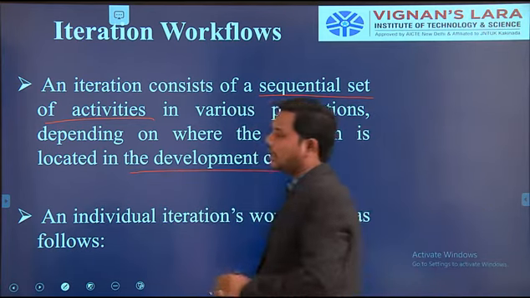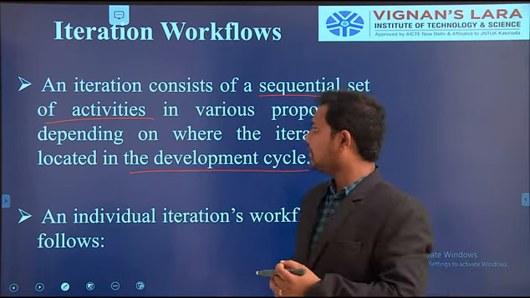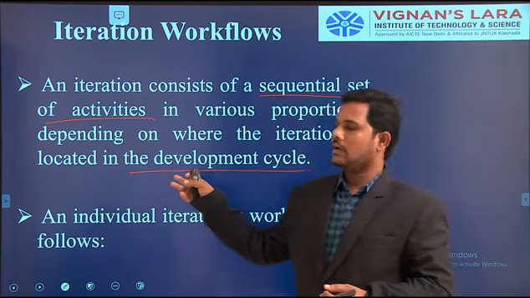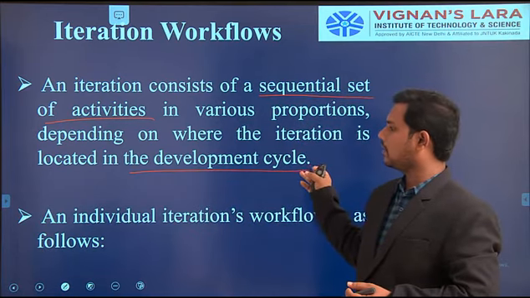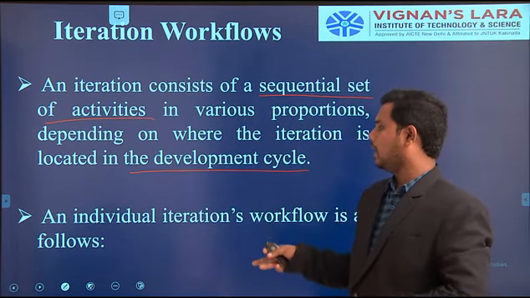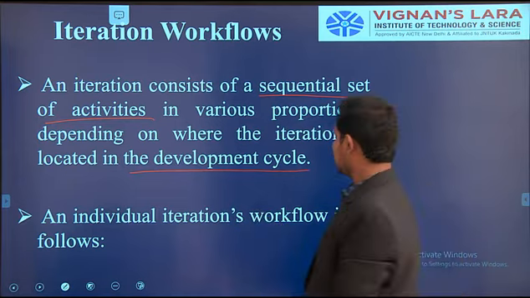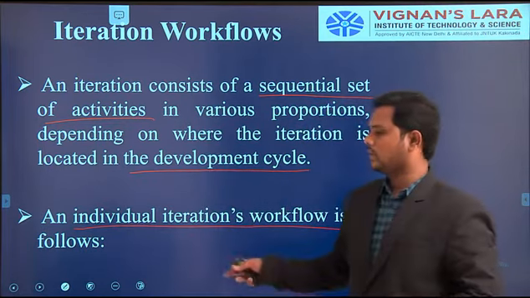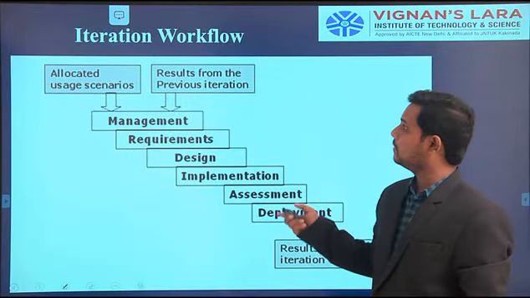First we have to check that. After that, the individual iteration workflow is as follows. I will show you the diagram here.